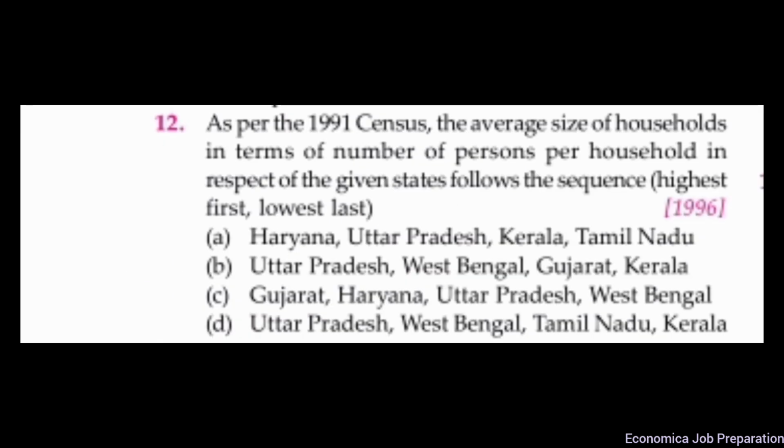Question number 12. As per the 1991 census, the average size of the households in terms of number of persons per household in respect of the given states follows the sequence, highest first and lowest last. Here, the correct option is option B, Uttar Pradesh, West Bengal, Gujarat, and Kerala.